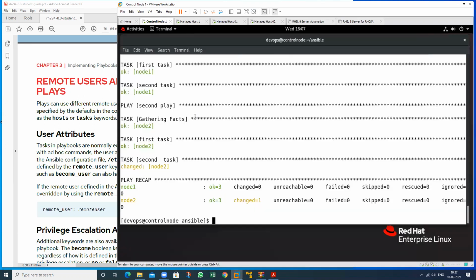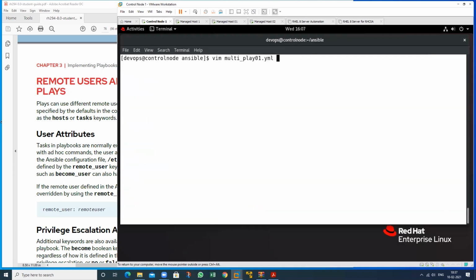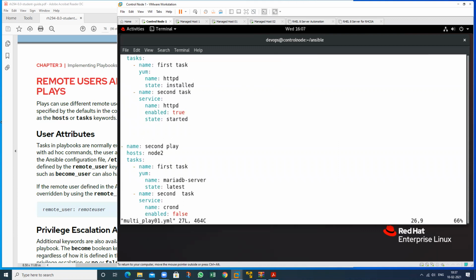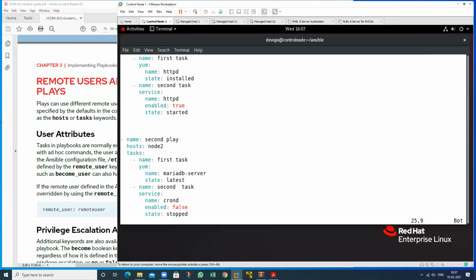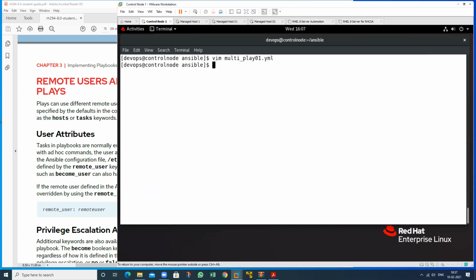So see again, if I want to enable this one again, then just change here. For enabling, just true here, and state started. Started, so this is our main motive. Then run again.